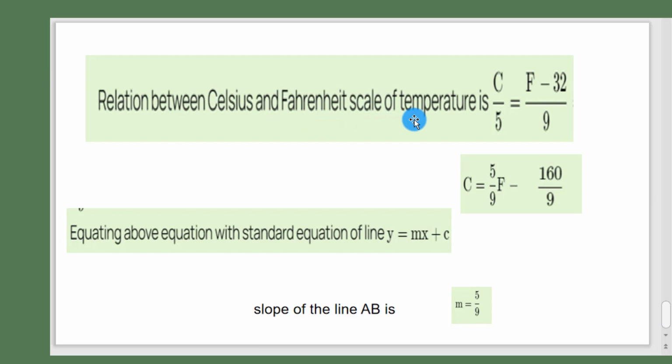The relation between the Celsius and Fahrenheit scales of temperature is C by 5 is equal to (F minus 32) by 9, and C is equal to 5 by 9 into F minus 160 by 9. Equating the above equation with the standard equation of a line, y is equal to mx plus c, the slope of the line AB is m is equal to 5 by 9.